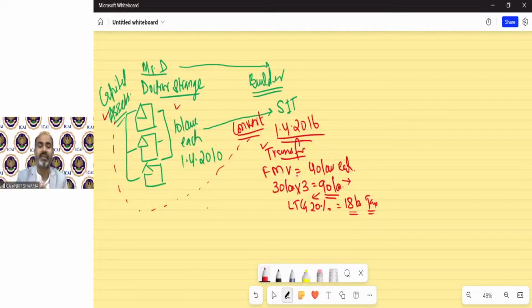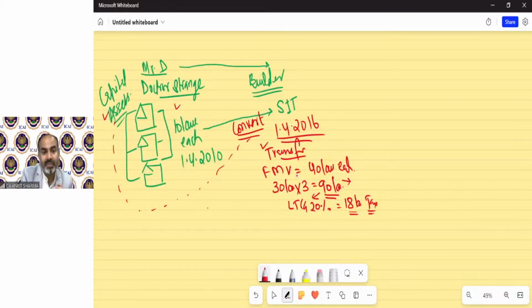Now the question arises, as per the provision, are we doing it correctly? Here is a capital asset. Here is a transfer in the year 2016. So income tax will charge capital gain of 90 lakh rupees and will ask him to pay 18 lakh rupees as tax. Surcharge, forget about it. Almost 18 lakh rupees tax. Now, does he really have the money in his pocket? After conversion, will he receive any money in his pocket? Or is it just a book entry? It's just a book entry.